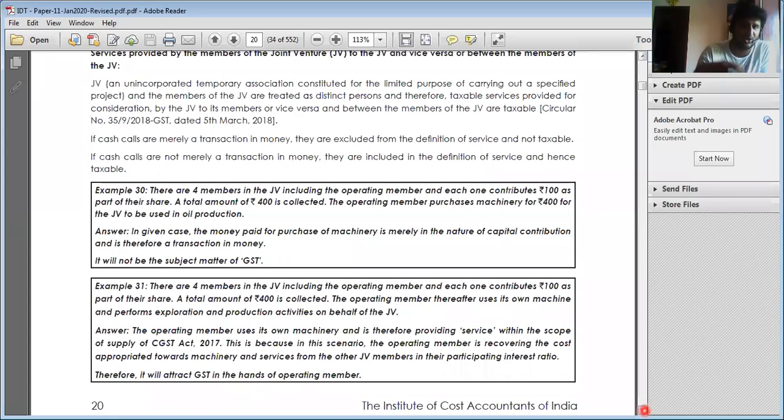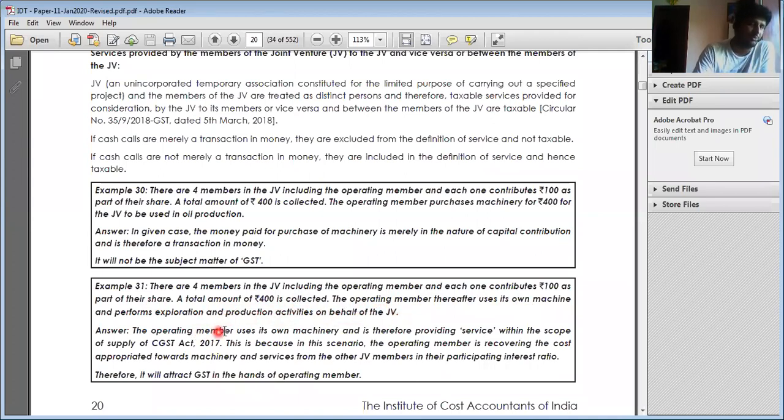So here, if it is capital contribution, then it is not regarded as supply. If I am contributing in one scenario and getting back in another scenario, then it is regarded as supply. There are four members in the JV, including the operating member, and each one contributes rupees 100 as a part of the share. A total amount of rupees 400 is collected. The operating member thereafter uses his own machine and performs exploration and production activities on behalf of the JV.